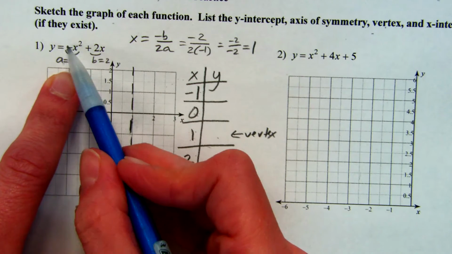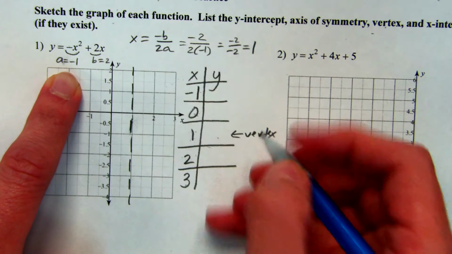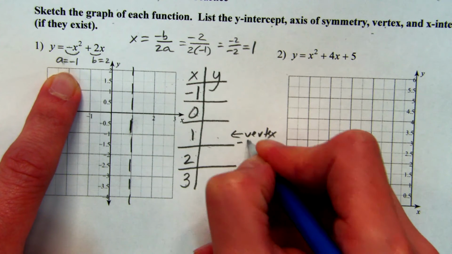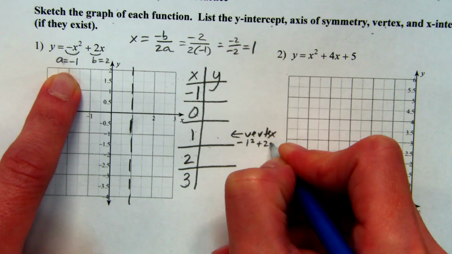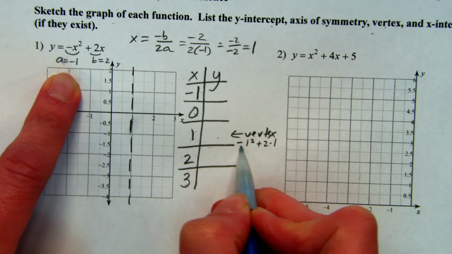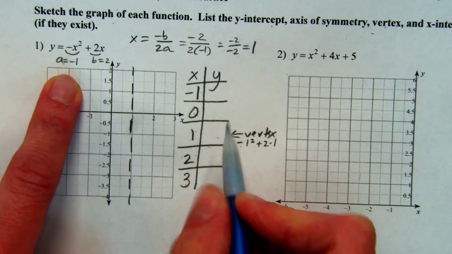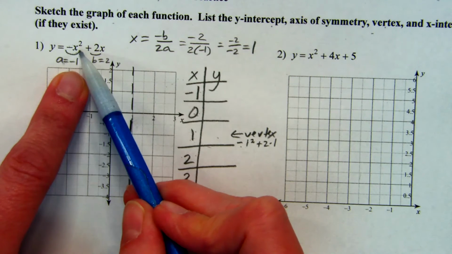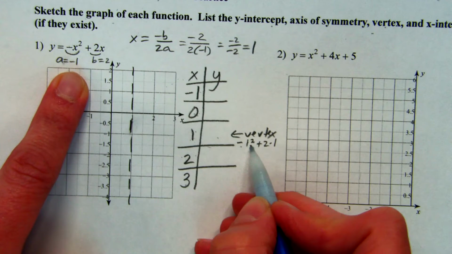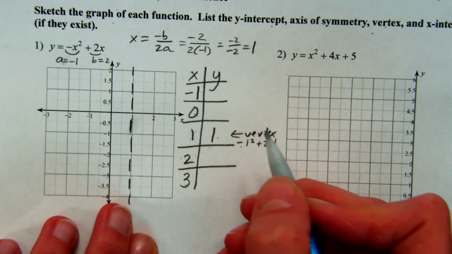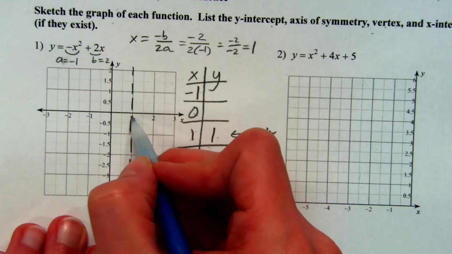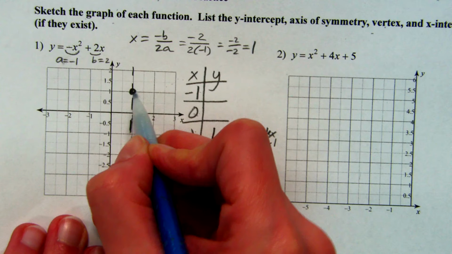So the equation is negative x squared plus 2x. So it'd be negative 1 squared plus 2 times 1. And this negative will not go in the parentheses because it's totally separate from what the 1 was. So this would just come out negative 1 plus 2. If you type it all into your calculator, you'll get 1. So 1, 1 is my vertex. So that's going to go right here.